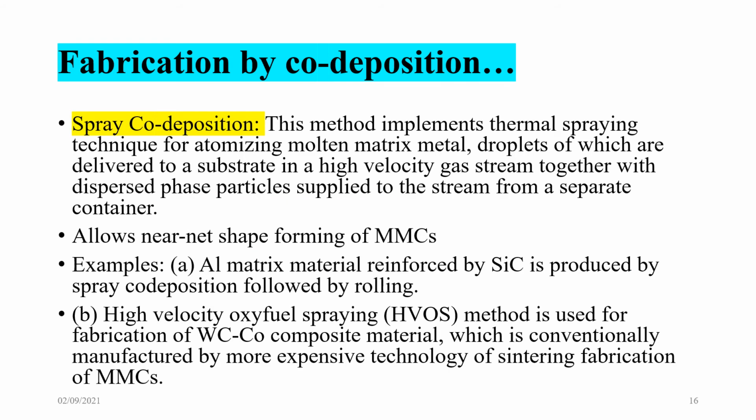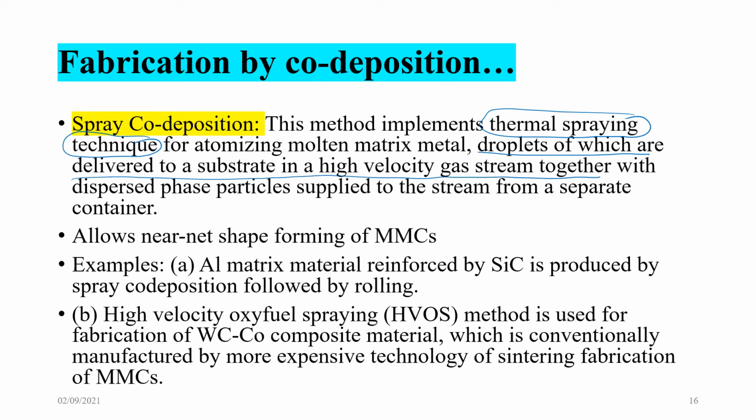Spray co-deposition. This method implements thermal spraying technique, another very popular and very interesting method of deposition, for atomizing molten matrix metals at fine atomic level, droplets of which are delivered to a substrate in a high velocity gas stream.